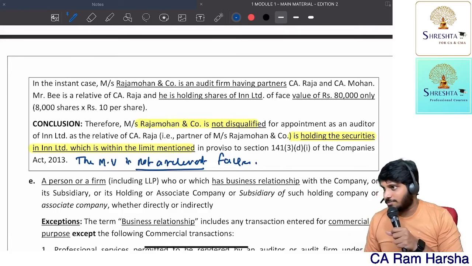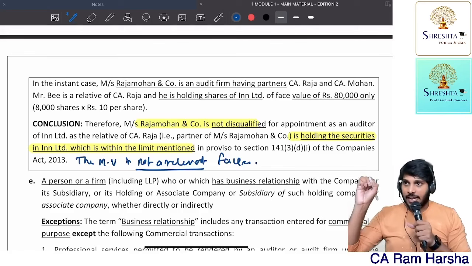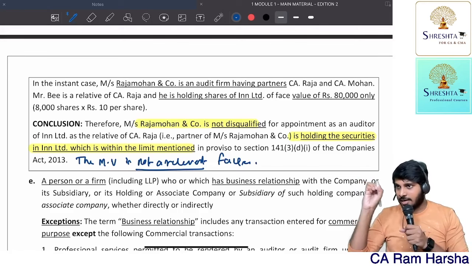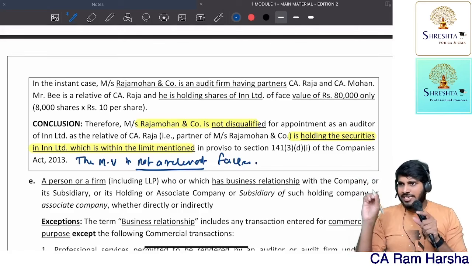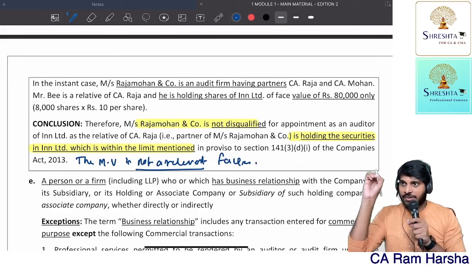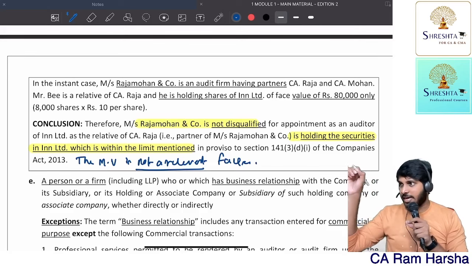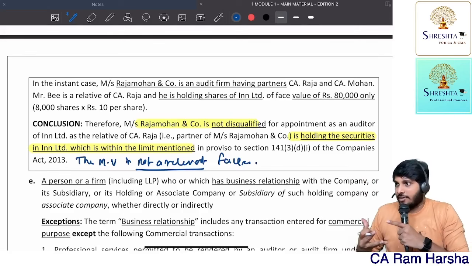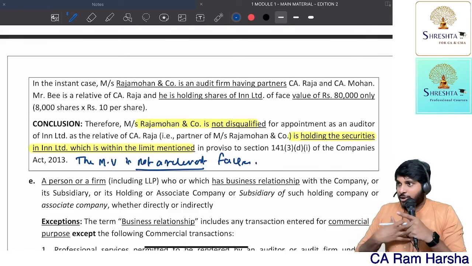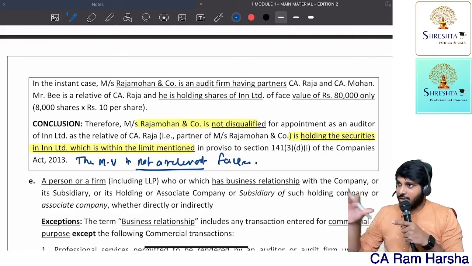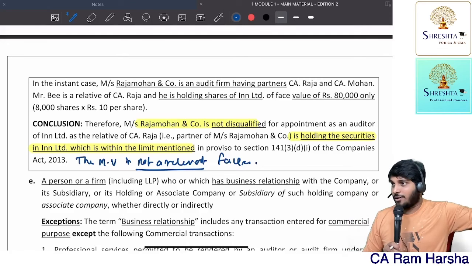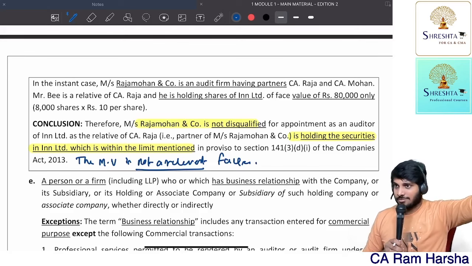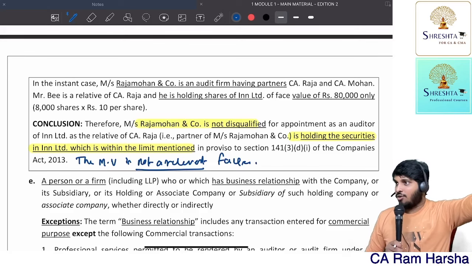Clear or not? All of you, in every line in the examination, you must underline some key point. Don't underline for namesake. Underline cleverly. Every line. I should feel very easy when I'm reading your paper. See, I'm an auditing faculty. If I read your paper, I can understand your intention. But the person who is valuing the paper is not at all from the teaching profession. He's just a CA who forgot all the provisions long back.